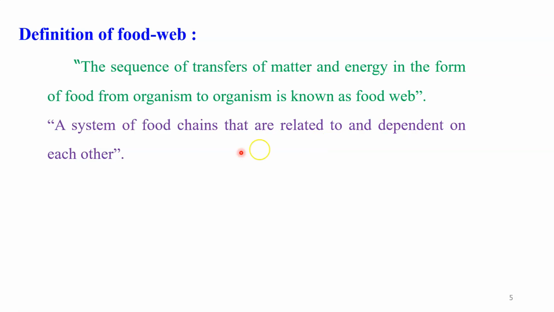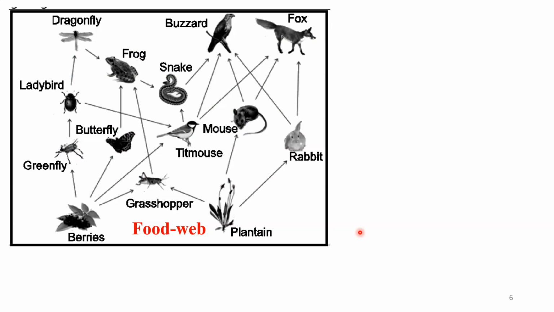Here we have a second definition of food web. A system of food chains that are related to and dependent on each other is known as a food web. Another very simple and short definition of the food web is that interconnecting food chains are called food webs. So let us discuss the same concept of the food web with the help of a diagram.